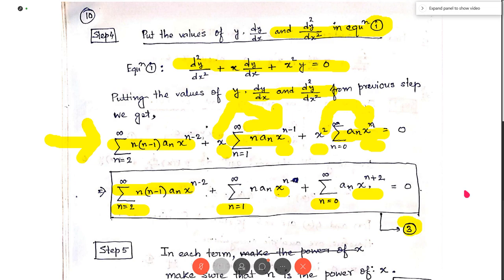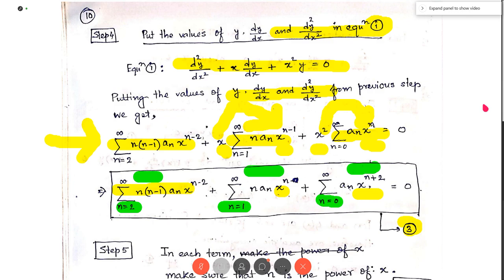Now here is an observation. Equation 3 contains 3 terms. This is the first term, this is the second term, and this is the third term. That is 3 summations actually. The observation is that the 3 summations start from 3 different points. The first summation starts from n equal to 2, the second summation starts from n equal to 1, and the third summation starts from n equal to 0. This is the first observation.